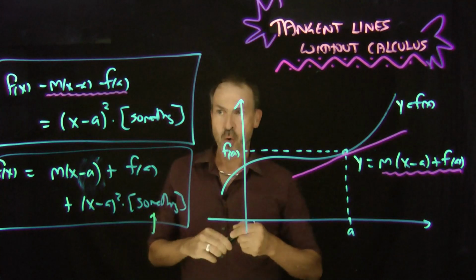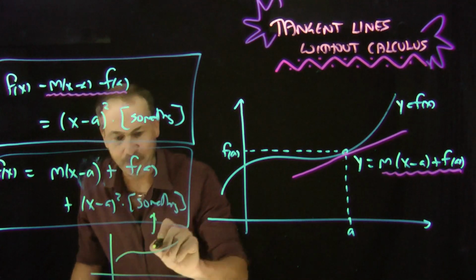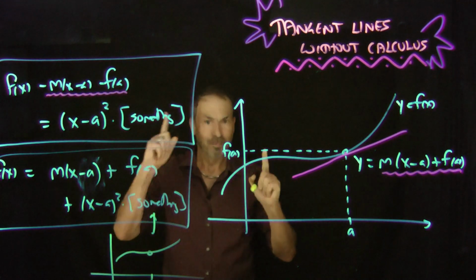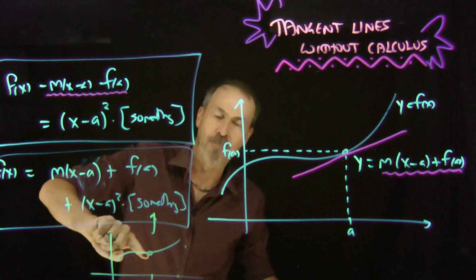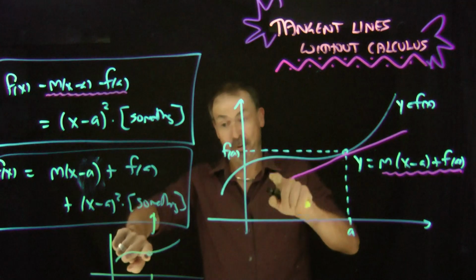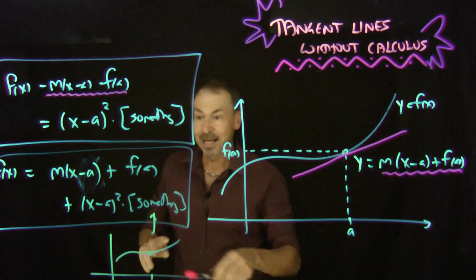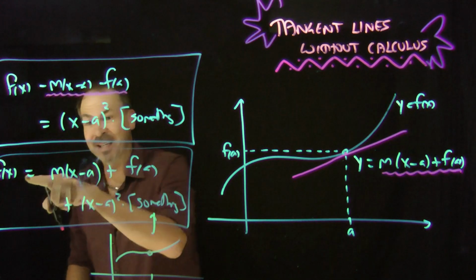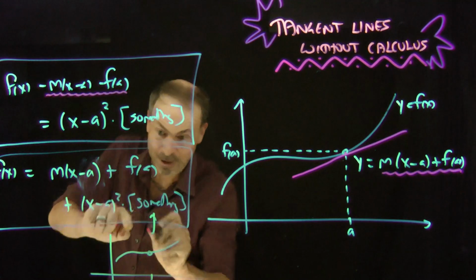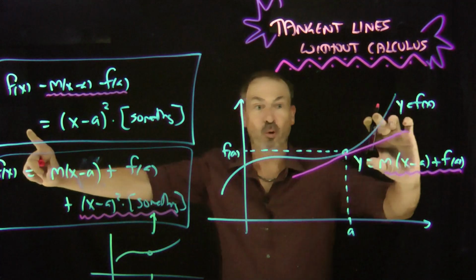So it's going to have its own little graph. Here's my graph of my something. At x equals a, it'll be a nice little graph like that. Maybe I've drawn it with a positive value at x equals a. And by how I understand polynomials, if it's positive right there, it's going to be positive near there. Which means what I've got here is f of x equals this line plus something always positive. In fact, that's what I've drawn here.